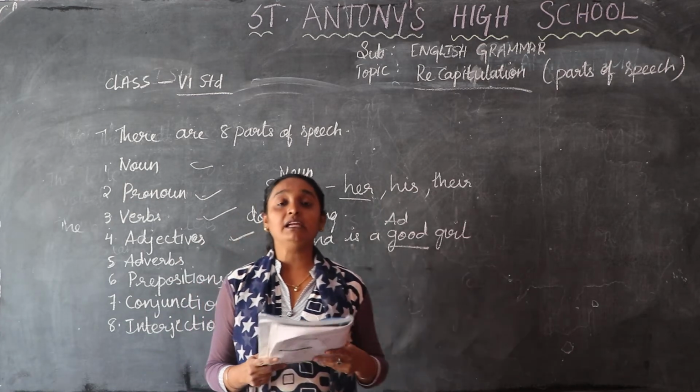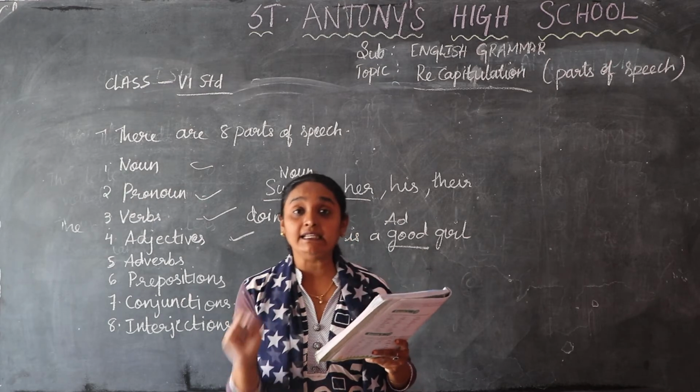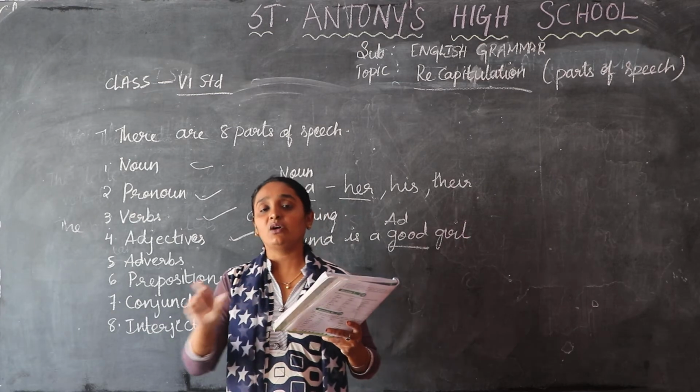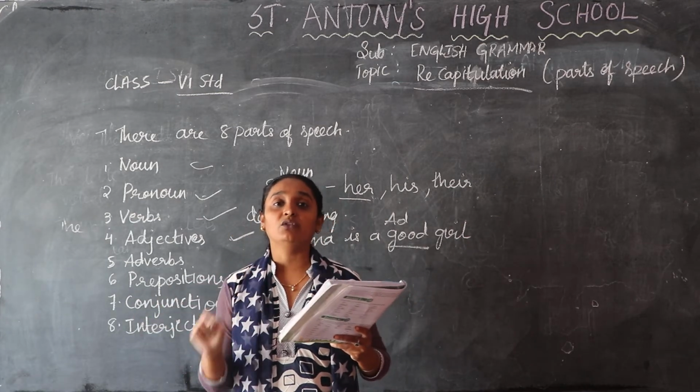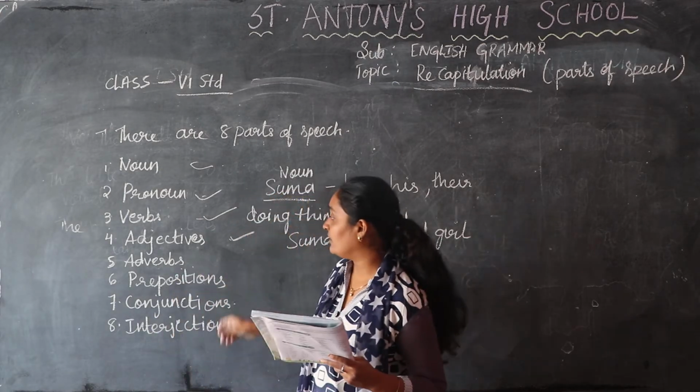For example, he drives carefully, quietly. When you see these words in the sentence, they are known as adverbs. So I have completed adverb also.